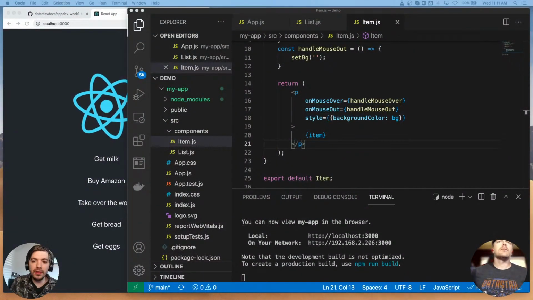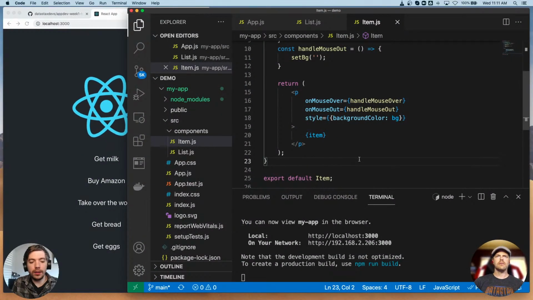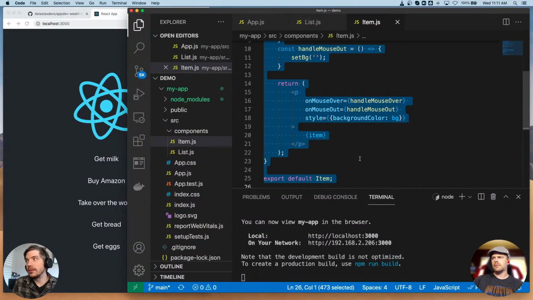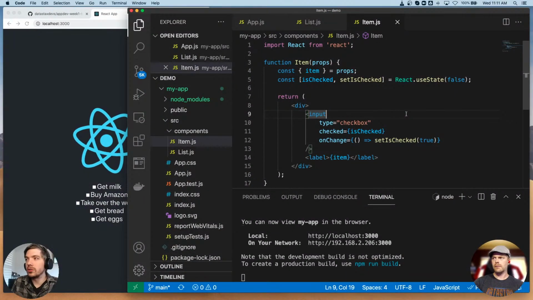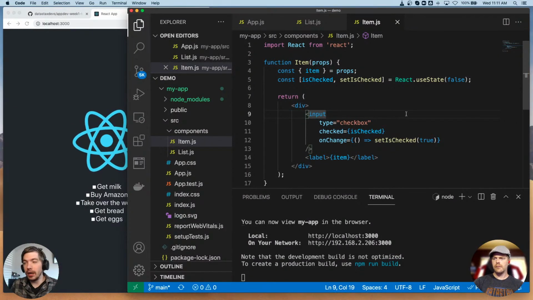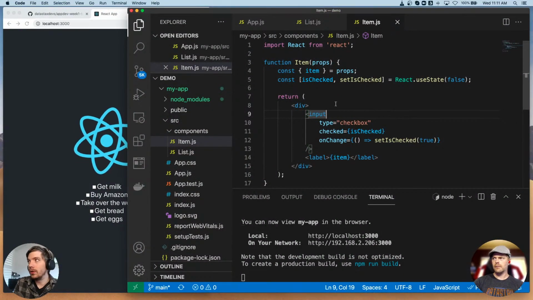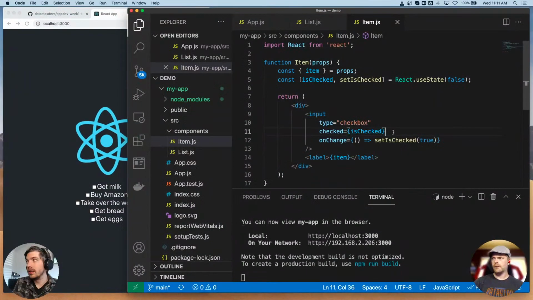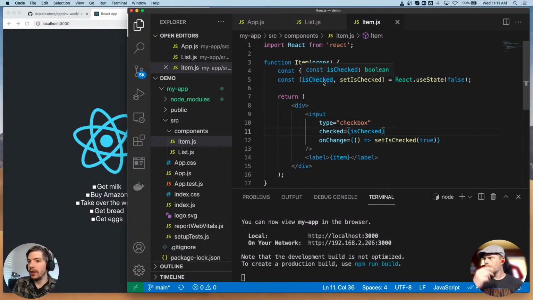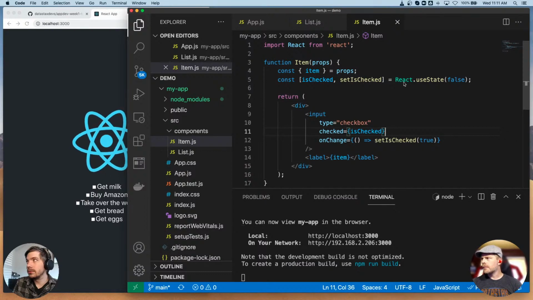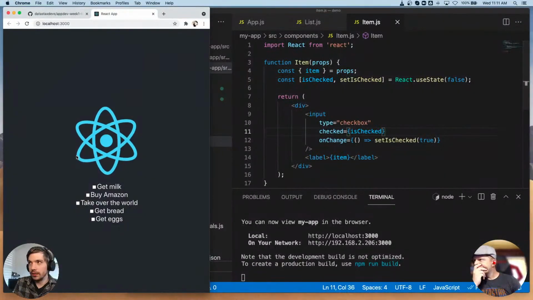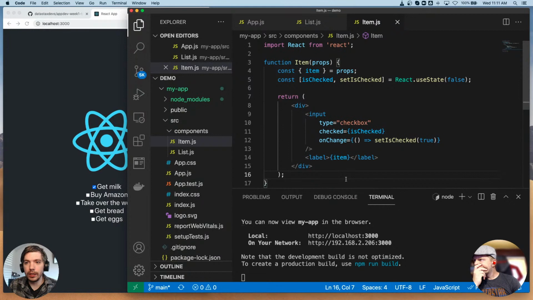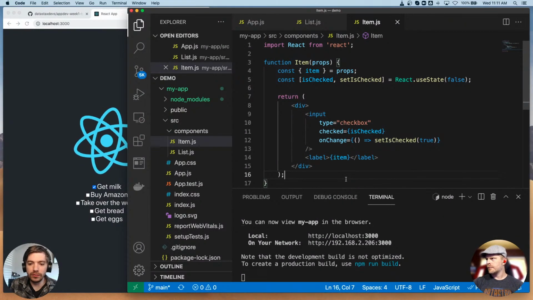Okay. So another thing that we can do, we are making a to-do app after all, is we can add checkboxes to our elements, right? So every single item is going to receive a checkbox as part of its layout. So we have this input, the type is checkbox, and we have another state of is checked, set is checked. Basically, this just initializes the checkbox as not checked, and then if you check it, it will get checked. So this allows us to have more control over each individual item.